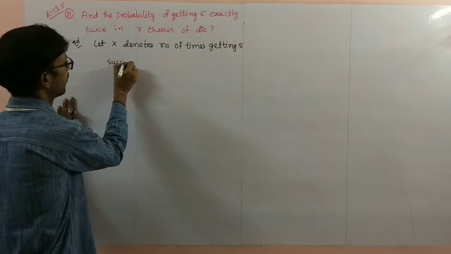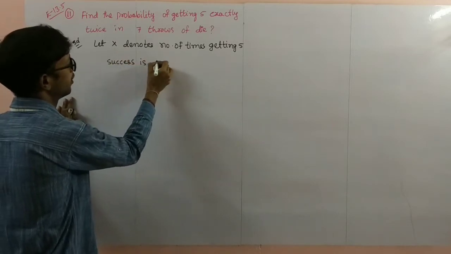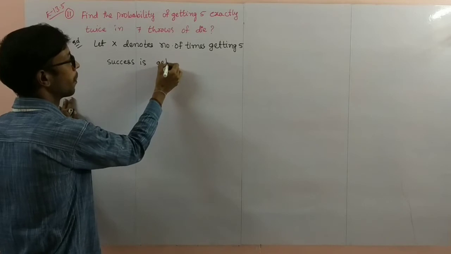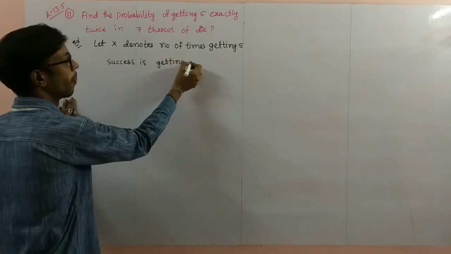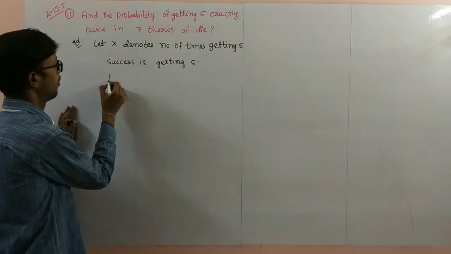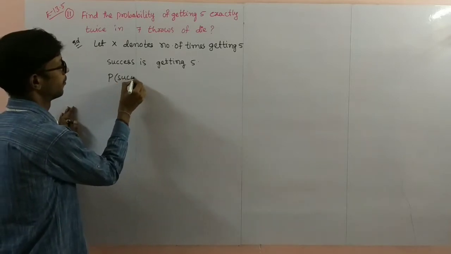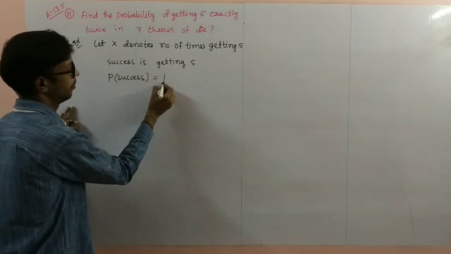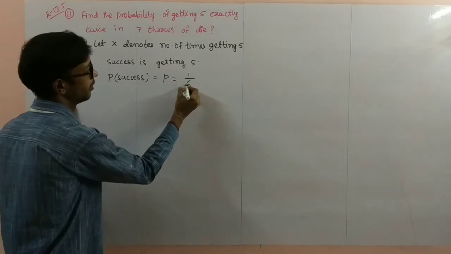Success is getting 5. So the probability of success is p equal to 1 by 6.